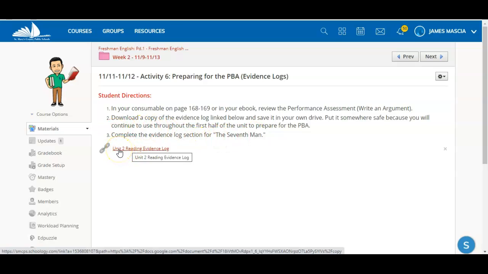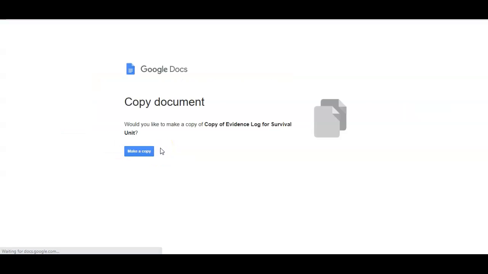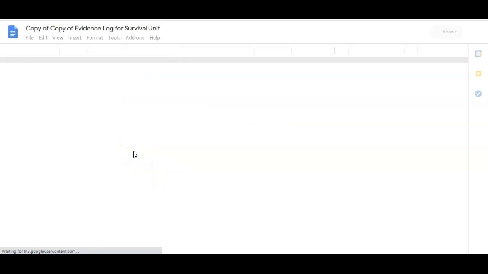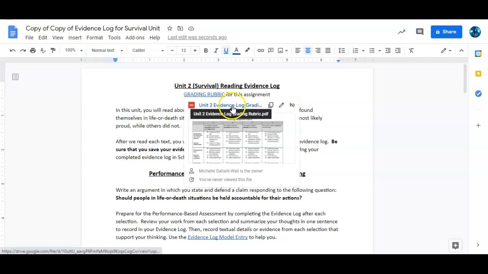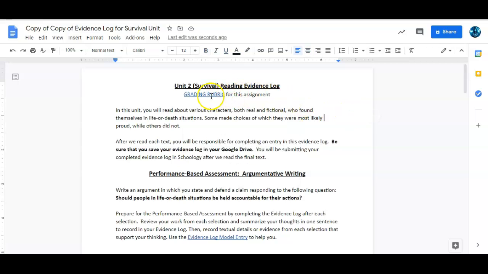So, if you click on the link here, Unit 2, Reading Evidence Log, it's going to ask you to make a copy of the document as usual. Click on Make a Copy. And you have all of the instructions, okay, including a rubric for the assignment, how you're going to be graded for the final assignment, not for this particular thing. All right, we're not writing this essay for a couple of weeks yet.